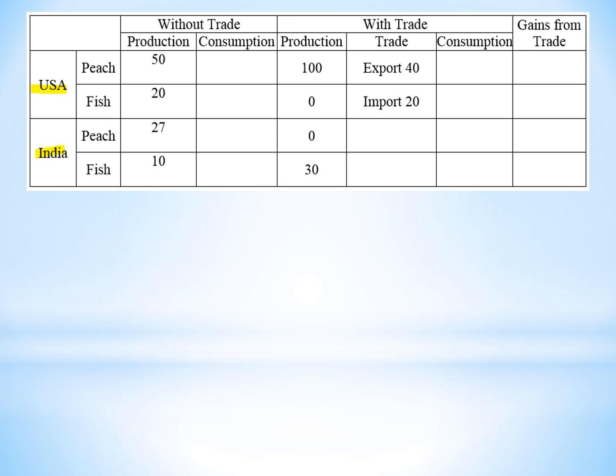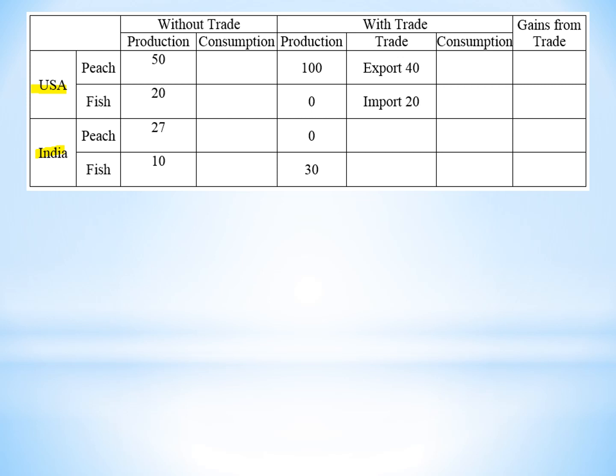For India, if they allocate one third of the resources to produce fish, they can produce 10. The rest of the 2/3 on producing peach, they can produce 27.